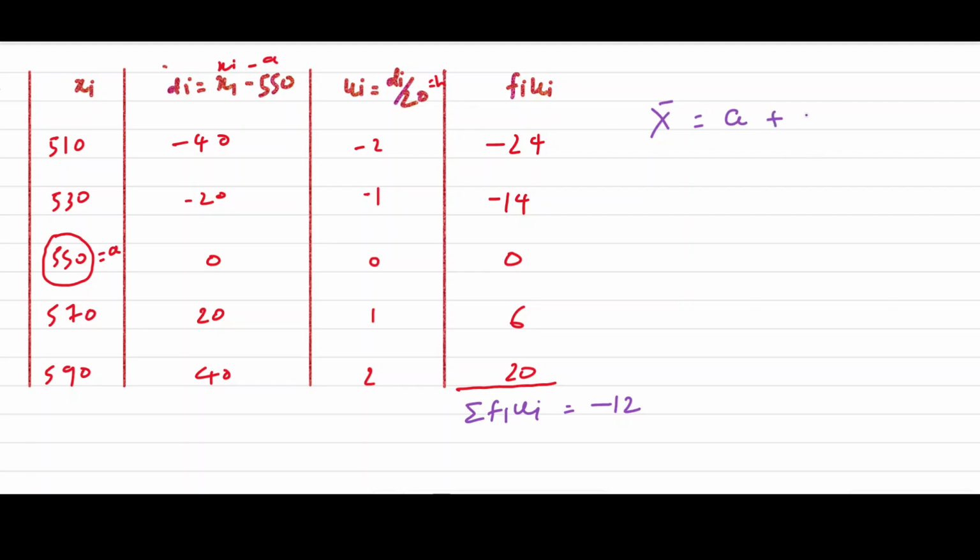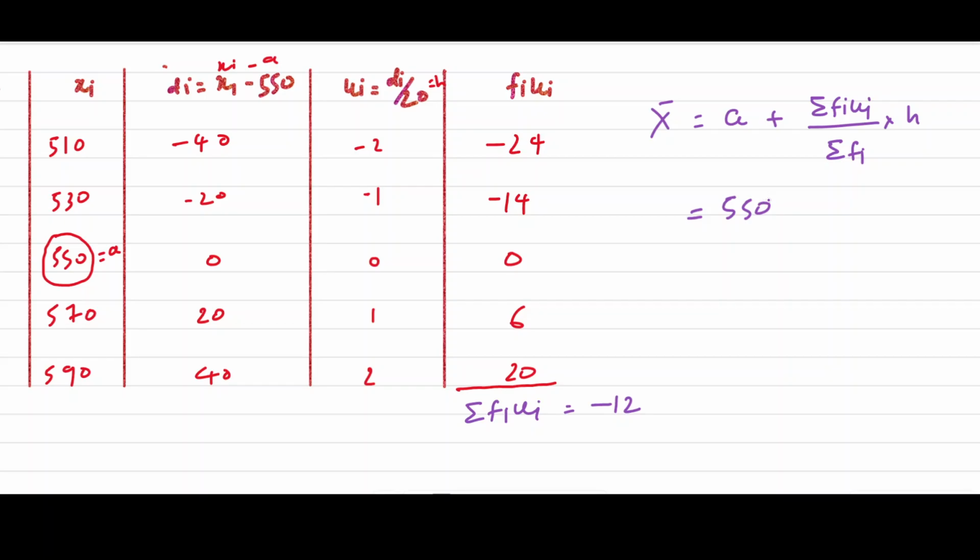Now the formula is x bar equals a, what we have assumed, plus sigma fi ui upon sigma fi, into h. Now here a is 550.